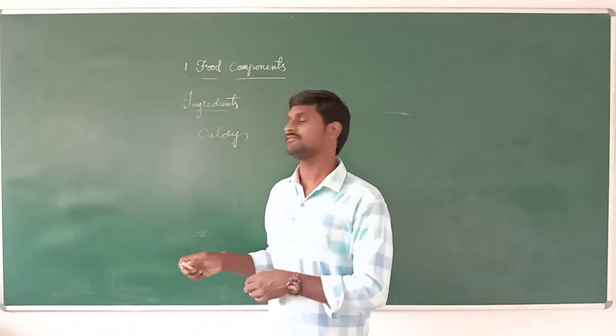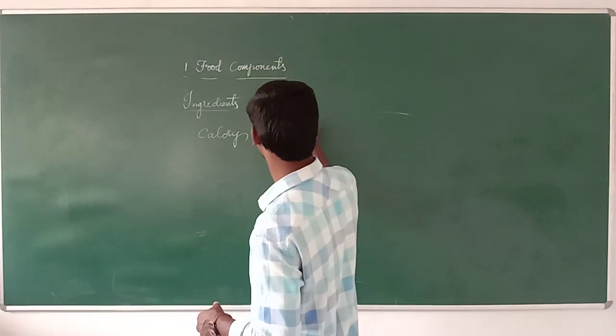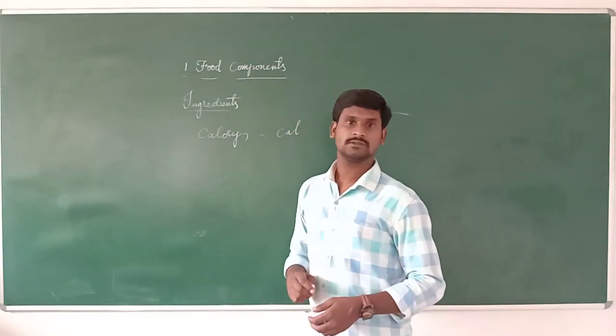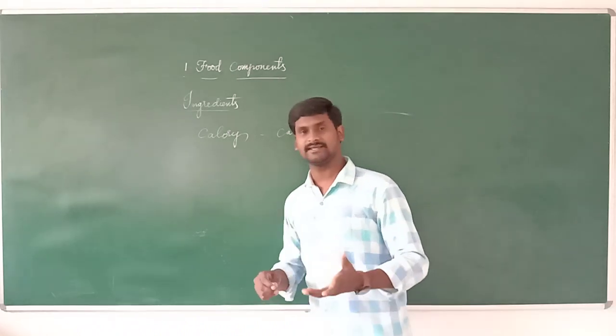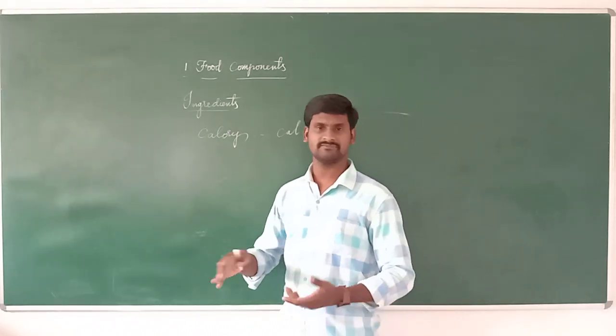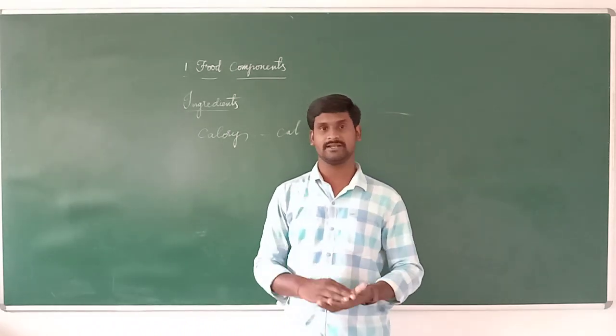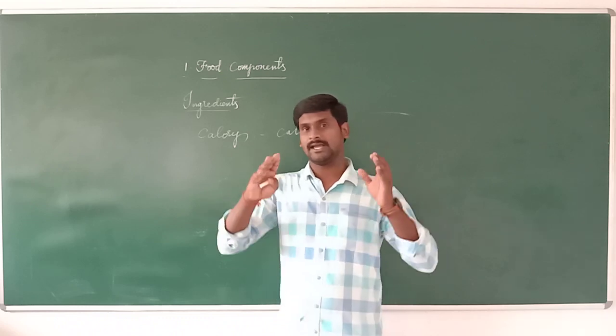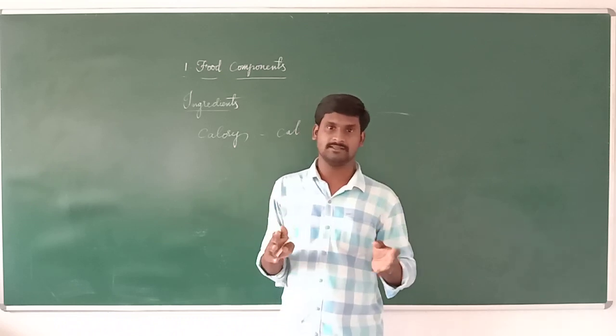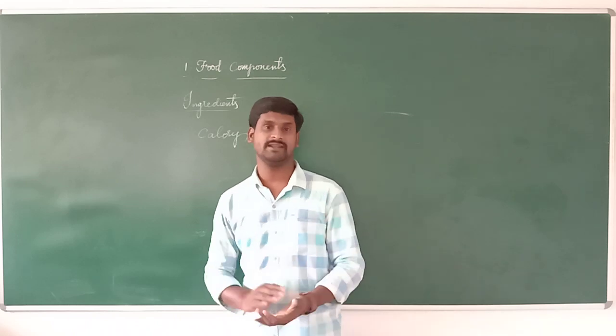They show the energy with the symbol CAL, for example 1 calorie, 2 calories, 5 or 10 calories, showing how much energy we will get. The cover also contains the manufacture date and the expiry date.